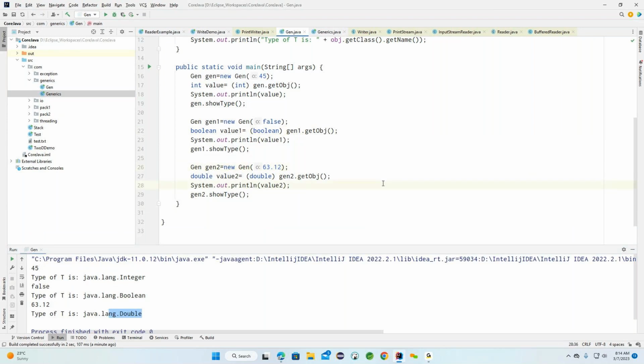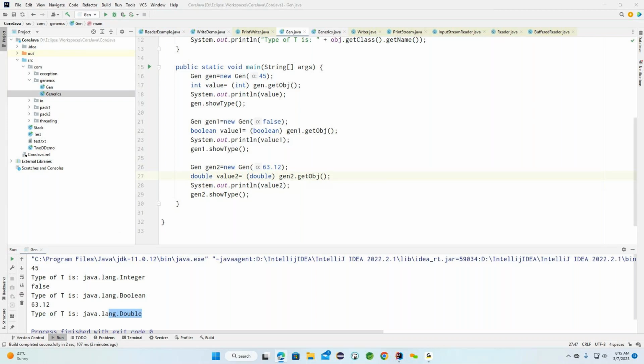Whenever we use the generic type, this type of code is no longer available, and we are not using any casting mechanism explicitly. This is the difference: if I declare object as a parameter, we need explicit typecasting, but using the generic type, we do not use these explicit casting mechanisms here.